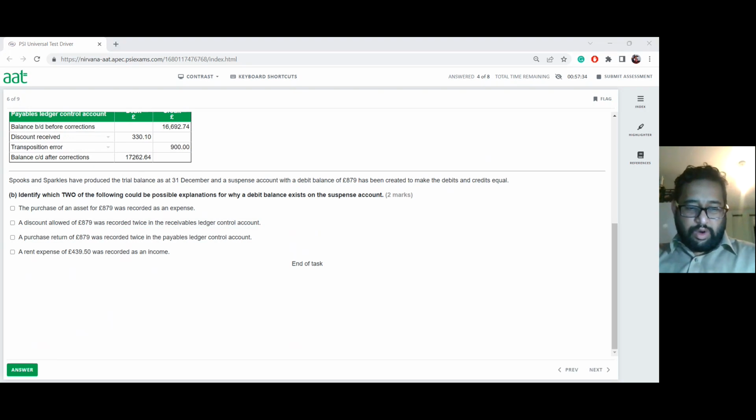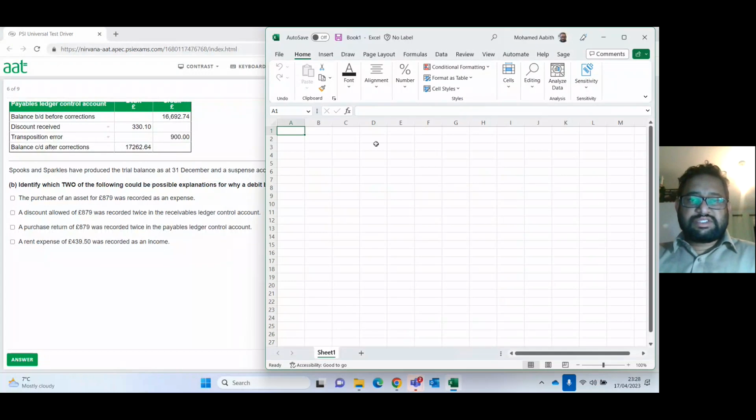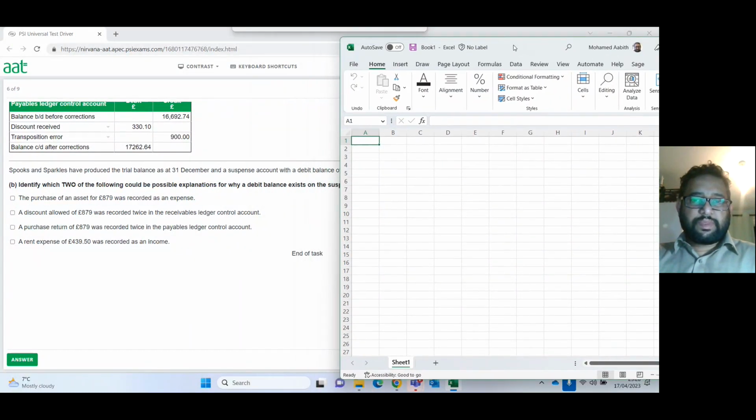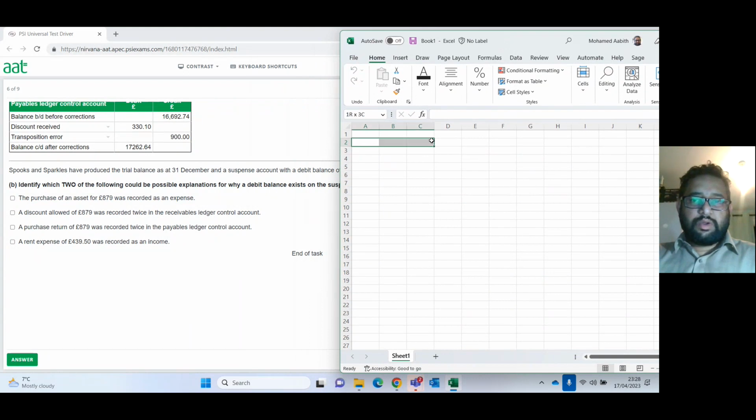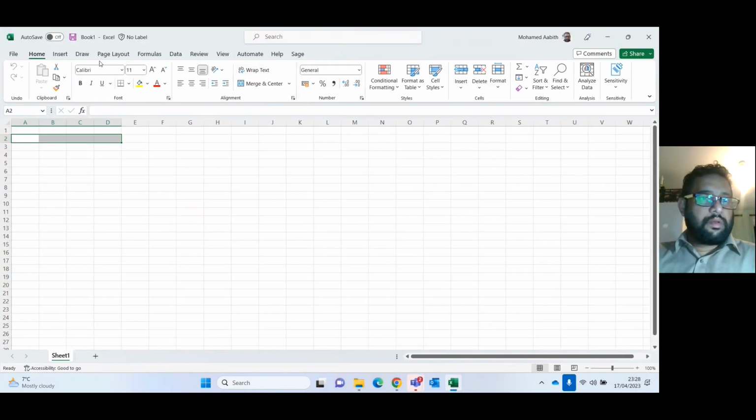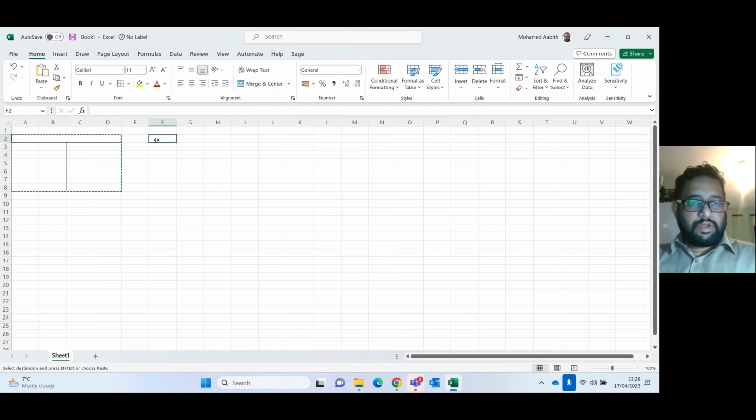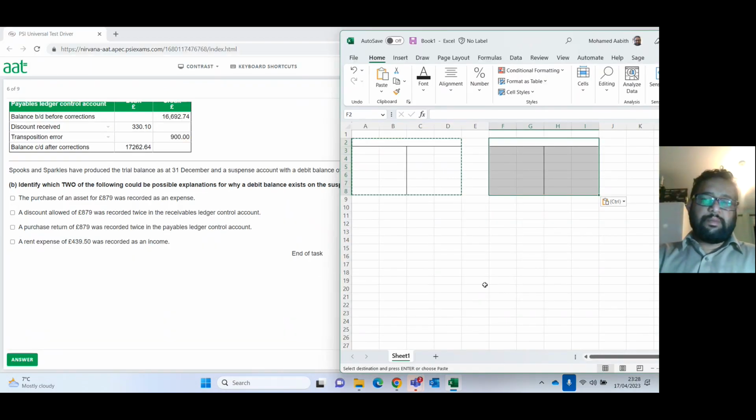So let's quickly bring my good old Excel to assist you with it. Right, I'm just going to share the screen slightly differently. I'm going to share the desktop instead. So here, this scenario, I'm going to post it as T accounts. Okay, so I'm going to use this as an appropriate example for you.